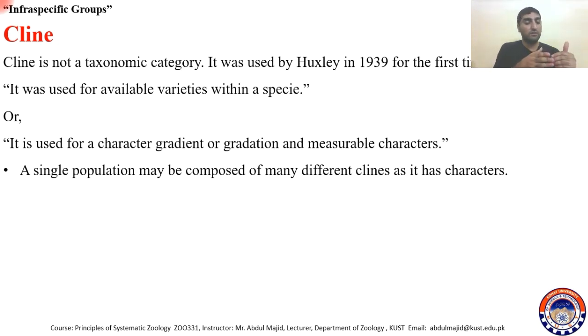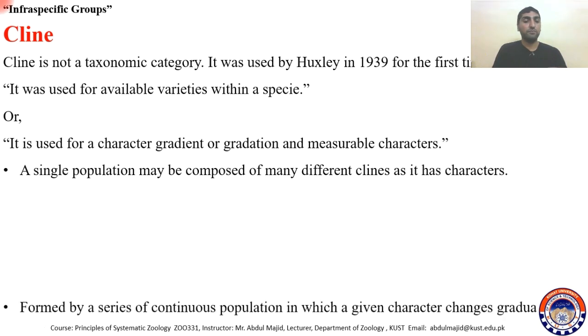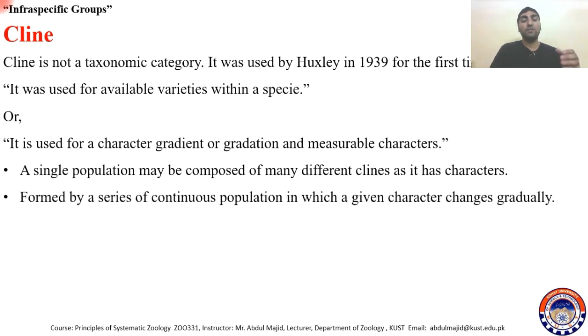These characters gradually vary within the population, and that is what a cline is. It is formed by a series of continuous populations in which a given character changes gradually. So we take a character, and that character changes gradually, and those populations are known as a cline.